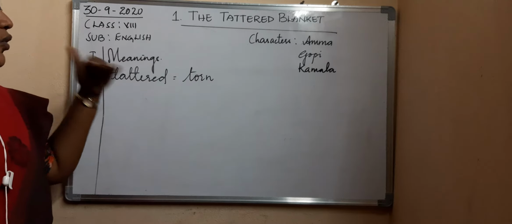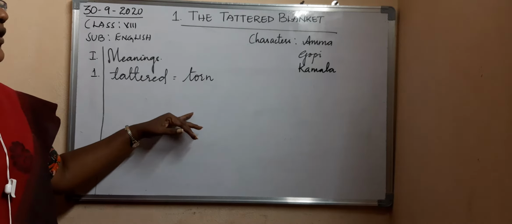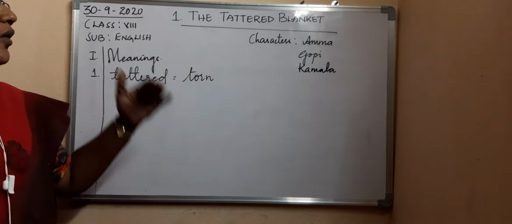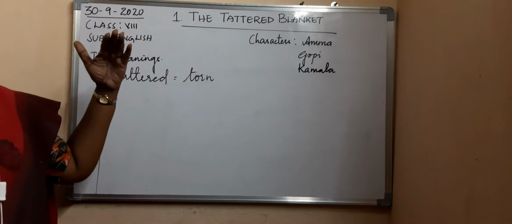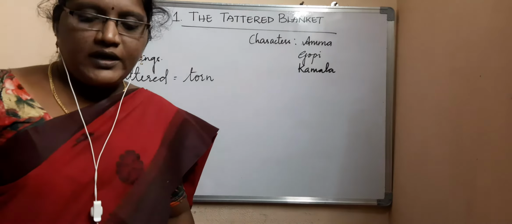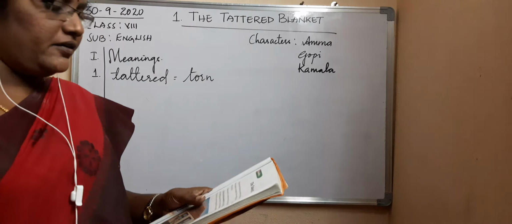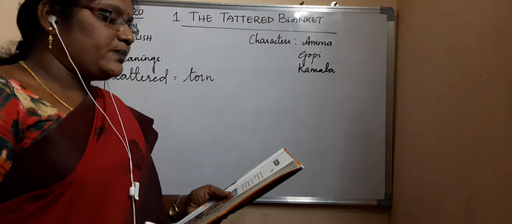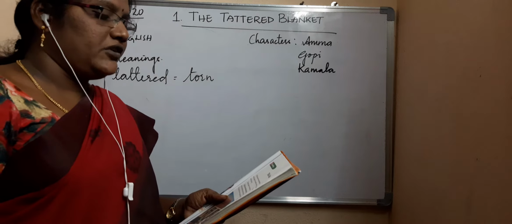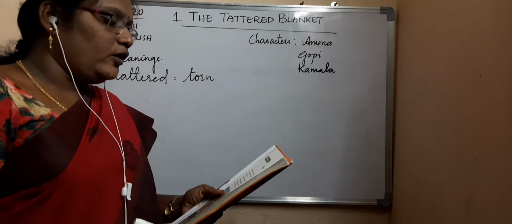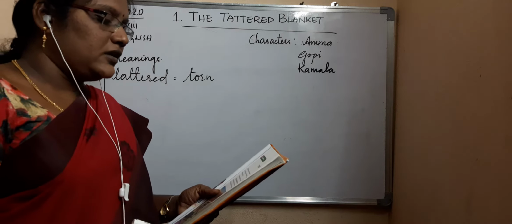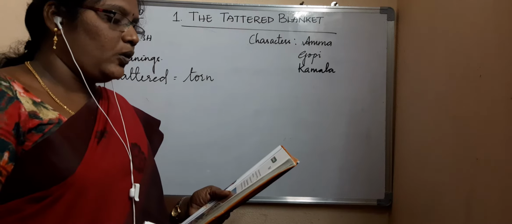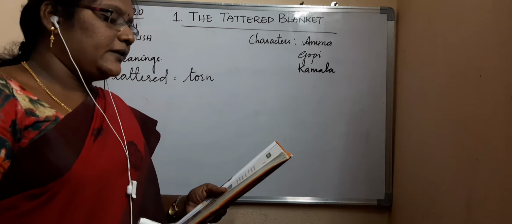So let us go in detail about this lesson, about the characters, and what actually happened in the story. Now I'm going to read the paragraph. "When he arrived unexpectedly at his home in the countryside in his office car and got down at the gate, his mother, who was lying in an armchair on the veranda, made a futile attempt to get up."